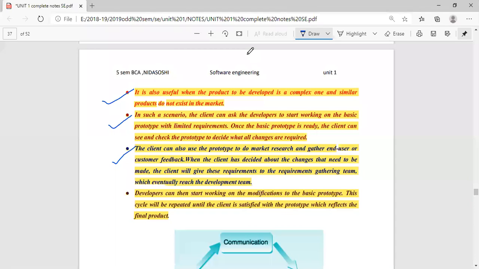For example, as I gave you, developing a vaccination for COVID-19, right? So what is the initial stage or the challenge for the scientist? First, develop the vaccination, and then first perform the trial on the animals. After performing the trial on the animals, the scientist will get some result.